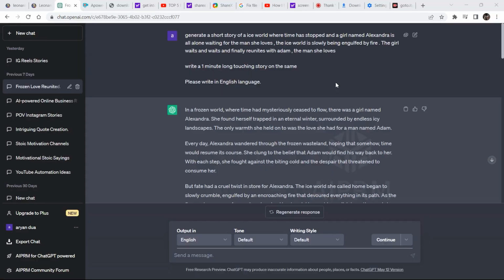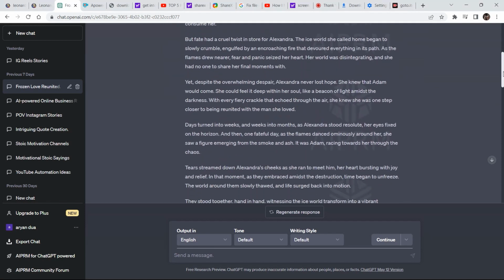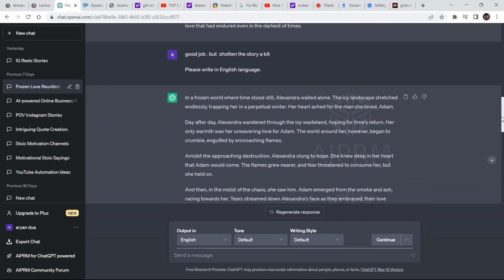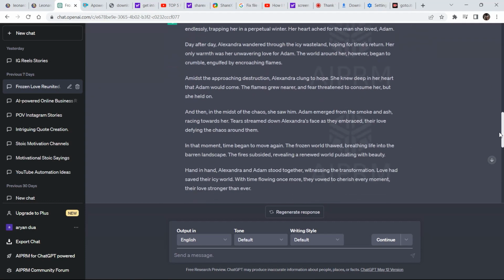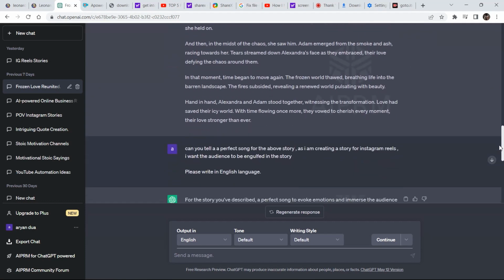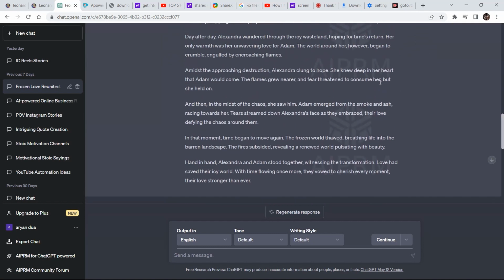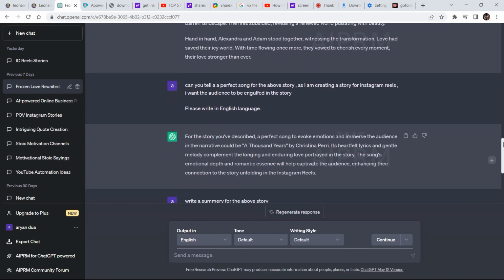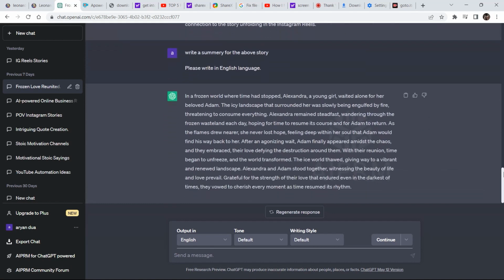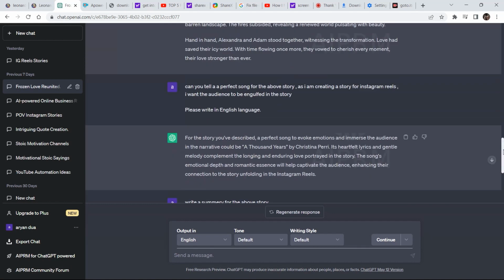Creating the story requires three steps. The first step is to come to ChatGPT and tell it to write a story. You can think of a topic and a theme and then tell ChatGPT to write a creative story around that theme. After that, it will write a story. Now, make sure that if you want to create a reel video, then your story should be 800 characters long. Means it should have 800 letters in the story. So I told ChatGPT to generate something similar which has 800 letters.